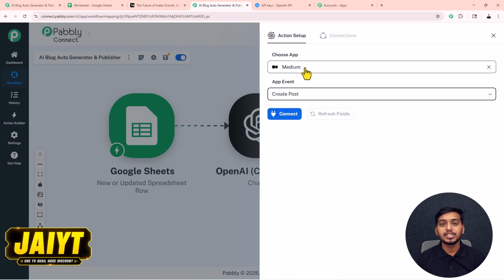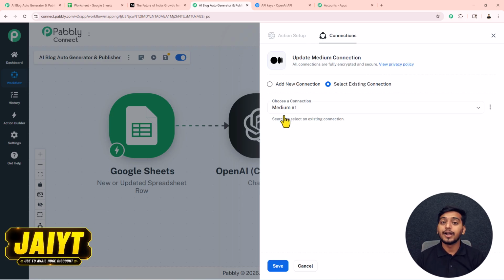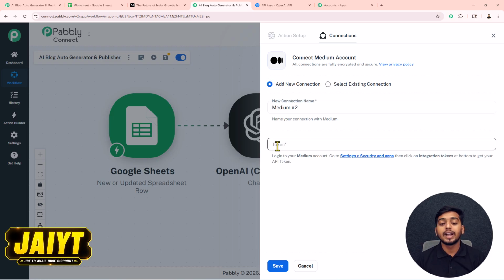Now we have to create a connection, so press this connect button. Then to create a new connection, select this first option. For your existing connection, you can select this second option. I will select this first option. Then inside this box, we have to add a token. To get this token, you just have to click on this hyperlink available here. I will click on this.